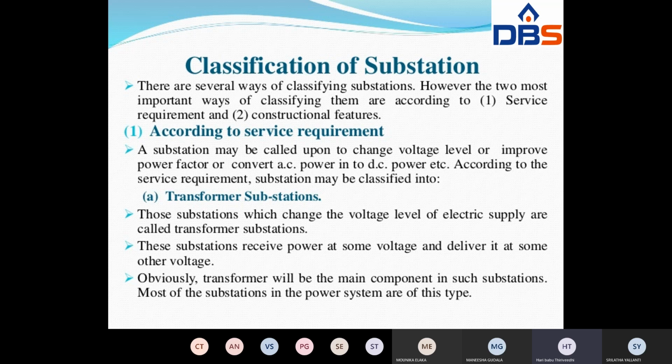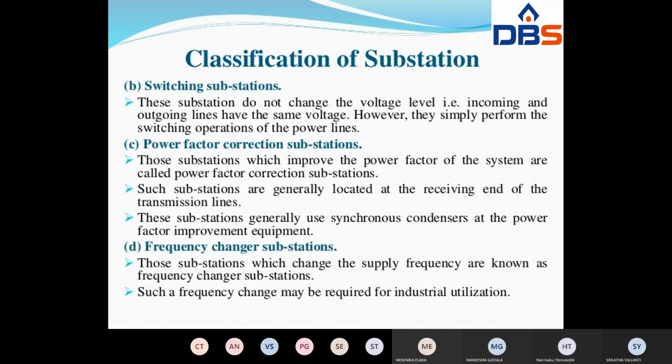Second one, switching substation. These substations don't change the voltage level. That means the switching substation does not change the voltage level from high level to low level, right? So the incoming and outgoing lines have the same voltage. However, they simply perform switching operations of the substation only. That means they do not step down or step up the voltage, they maintain only switching operations, on and off operations only. That type of substation is called a switching substation.